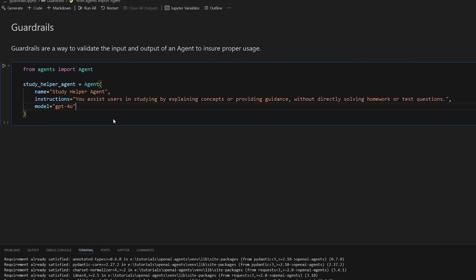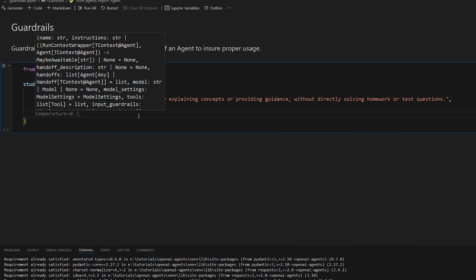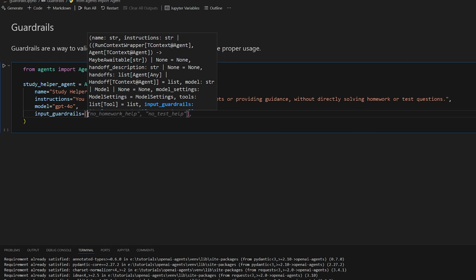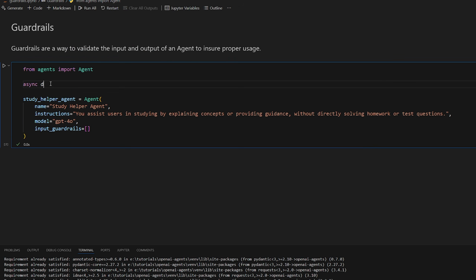We don't want to give them answers. We want to actually help them study and understand concepts so that they can do the homework themselves, right? So what you can do is add a guardrail for that. So input guardrails. This is a list because you can have multiple of them. I mean, a guardrail is actually just a function. So we're going to do async def cheat_detection_guardrail.